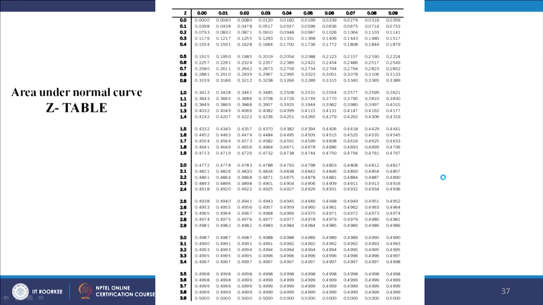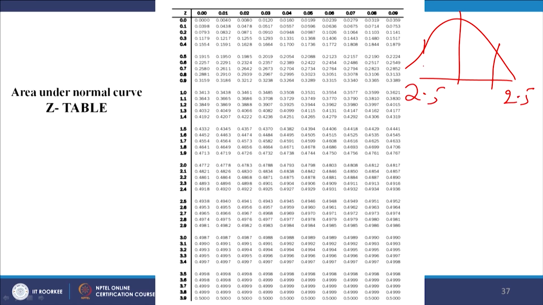For example, I am interested to see, let us say, a 95% confidence for a two tailed test. So, 2.5% here, 2.5% here. How to check it? Suppose the entire area of the distribution is equal to 1.